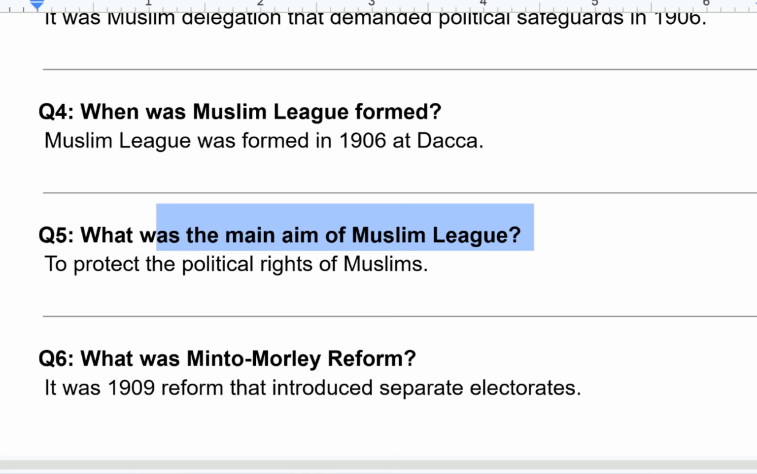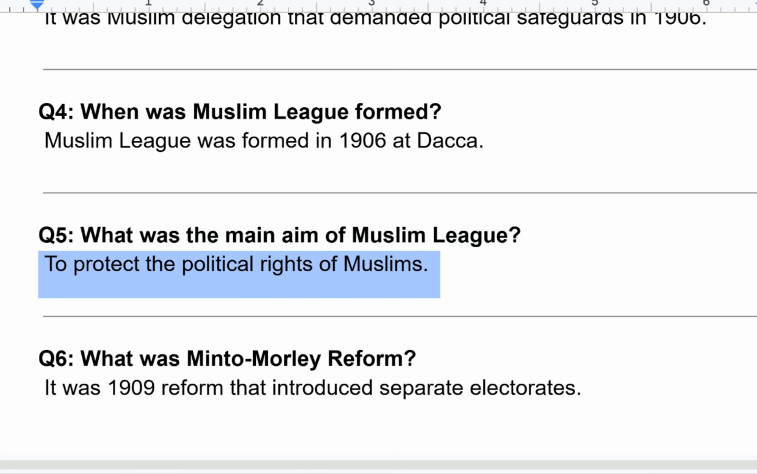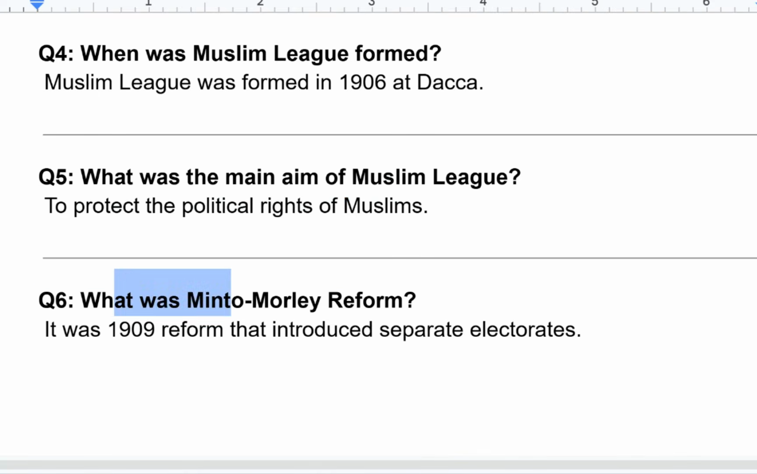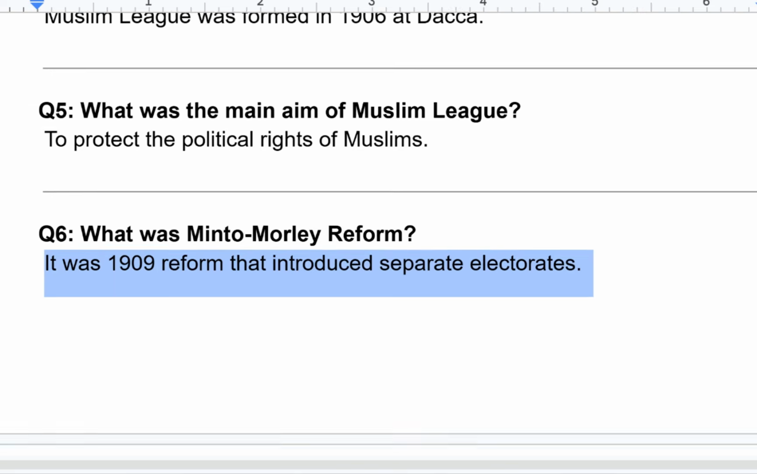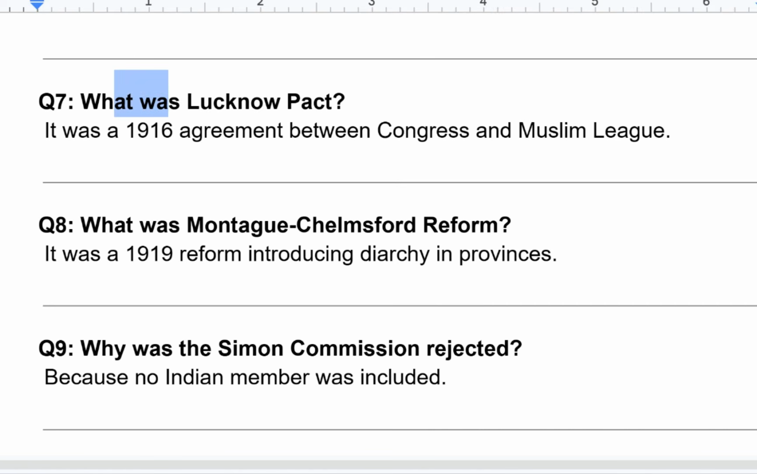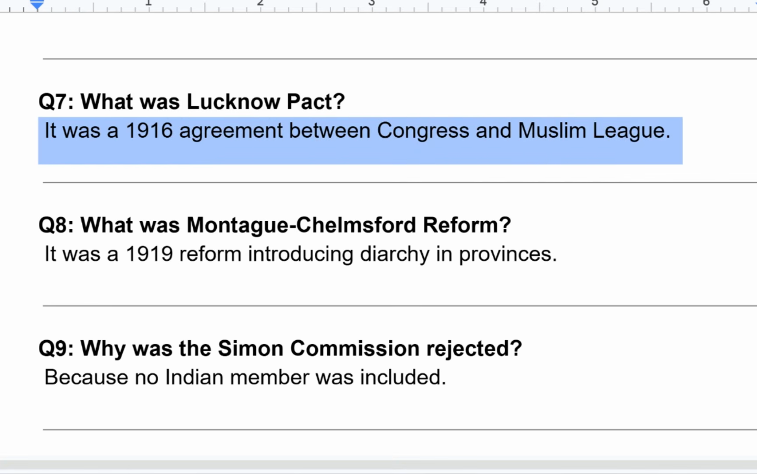What was the main aim of Muslim League? To protect the political rights of Muslims. What was Minto Morley reform? It was 1909 reform that introduced separate electorates. What was Lucknow Pact? It was 1916 agreement between Congress and Muslim League.